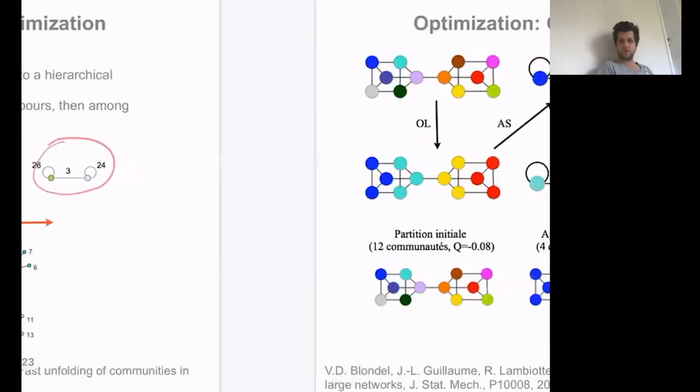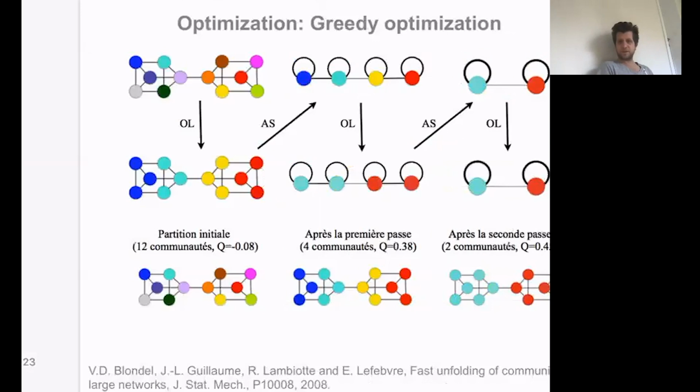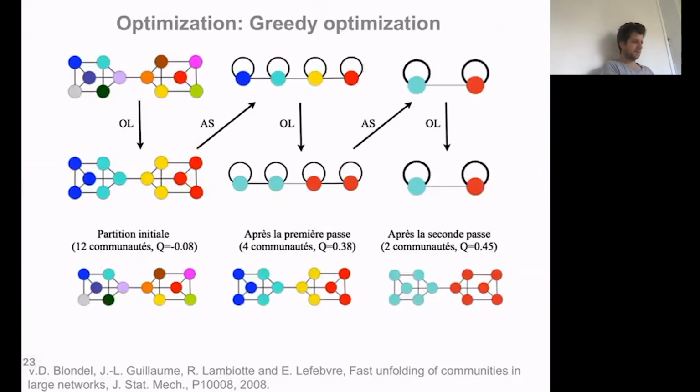This is just another example, and I apologize, it's in French, where we start from a graph where we have n communities, we do a local optimization, we do the coarse graining, and we obtain 4 communities that are the blue, the light blue, the yellow, and the orange.